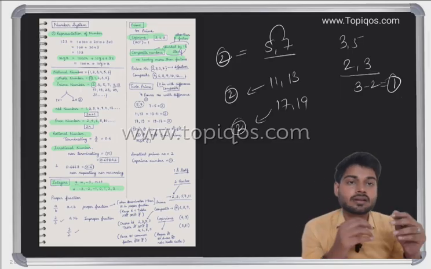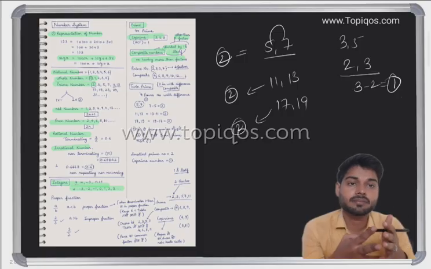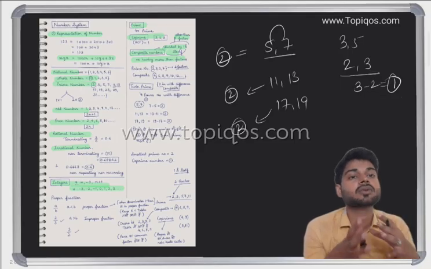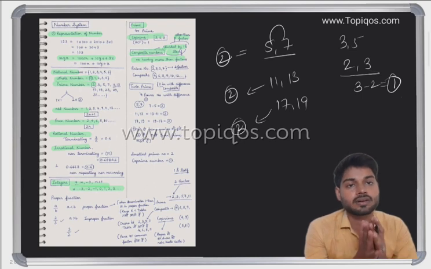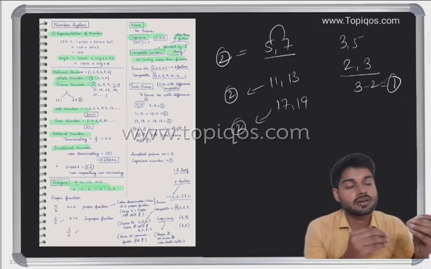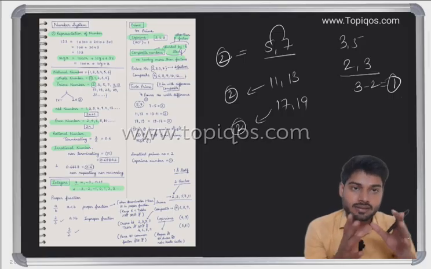So if we are subtracting two prime numbers and the difference between them is 2, then they can be considered twin primes. An examiner may ask you for the twin prime numbers between 11 and 20, so they may give you a range also.